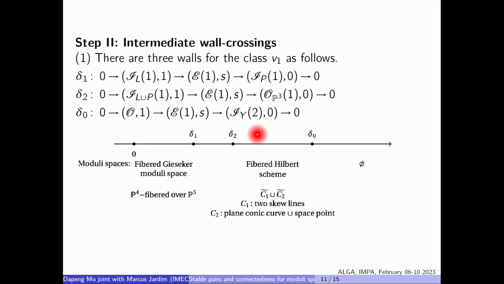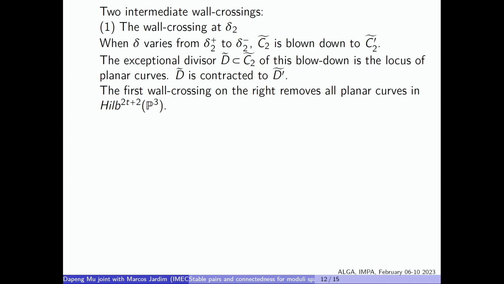So I will first cross delta 2, and then we'll cross delta 1. And then finally we'll get this fibered Gieseker moduli. So let me start with crossing delta 2. Okay, 2 intermediate wall crossings.